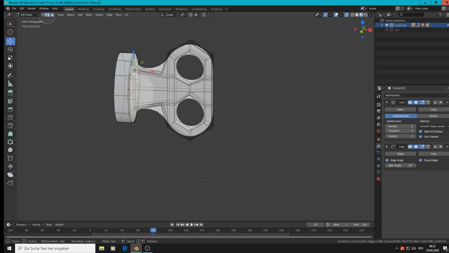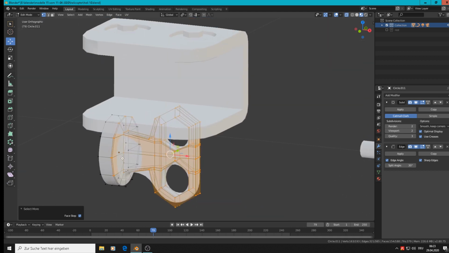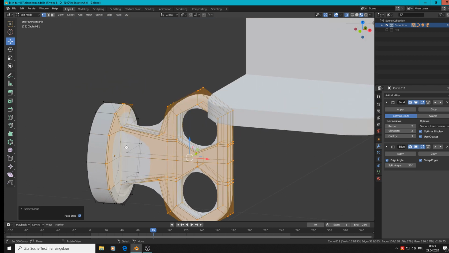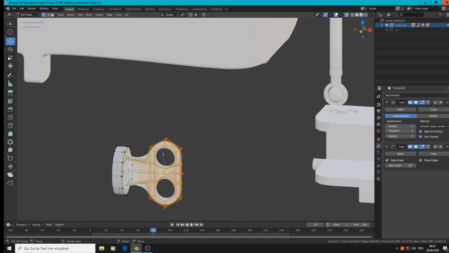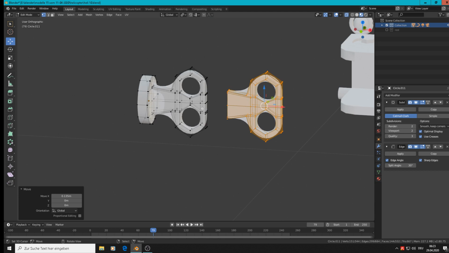So with circle selection, mark that here, and then Control plus, you can select more and more and more, or less. So I don't want that, but the rest, so Shift D, that is our part.